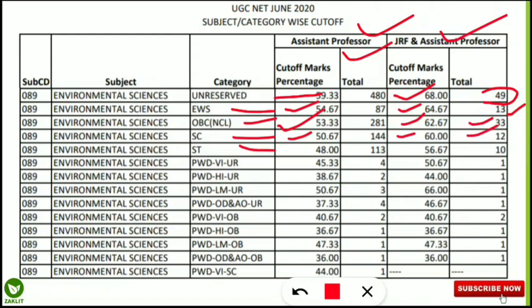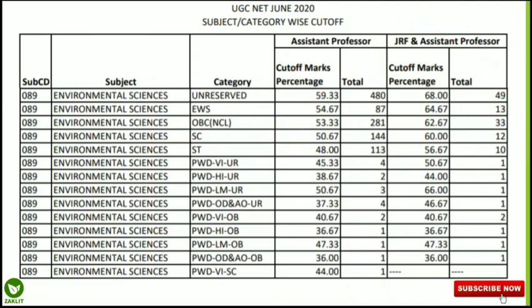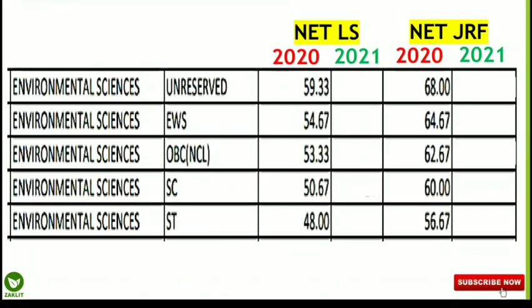Next is ST category. 48% was the cutoff marks for the LS or assistant professor, but for JRF it was 56.67 and 10 students got the JRF. So you can say that about 100 students got JRF in these categories, and the JRF candidates obviously had a higher percentage than the cutoff for the LS or assistant professor. So this was the category wise cutoff for the previous year. Now we will know about our analysis. So here on our screen is the category wise cutoff, and I will tell you as per my prediction the cutoff for the 2021 NET LS as well as NET JRF.